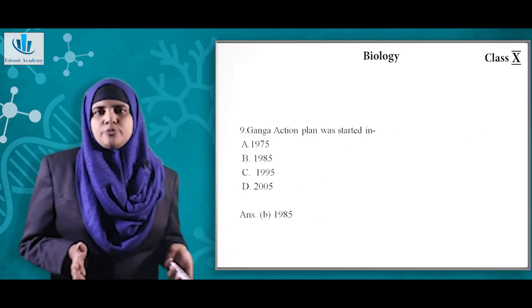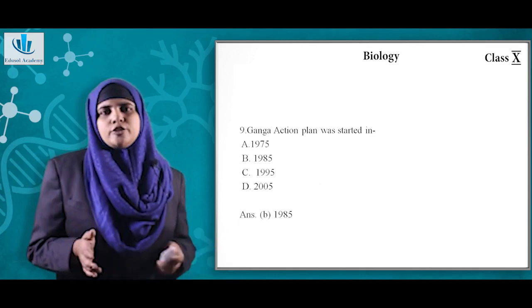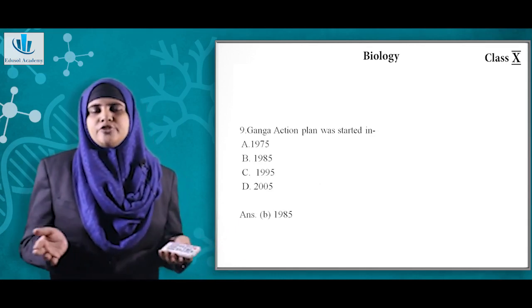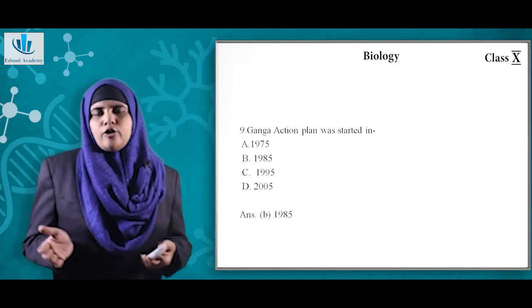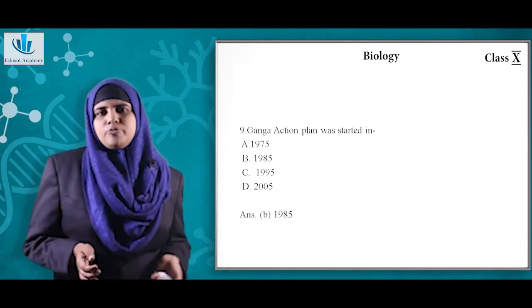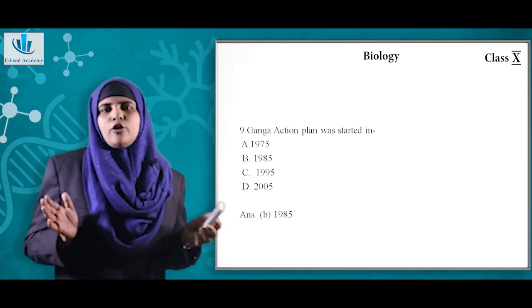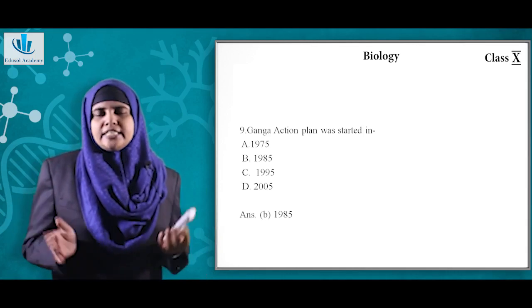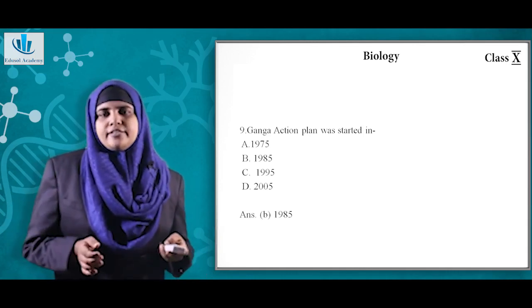Now Ganga Action Plan. So there is a mention of Ganga Action Plan in the first pages of the NCERT. So here the question is, when was it started? The option A is 1975, option B is 1985, option C is 1995, and option D is 2005. So here the correct answer is 1985.